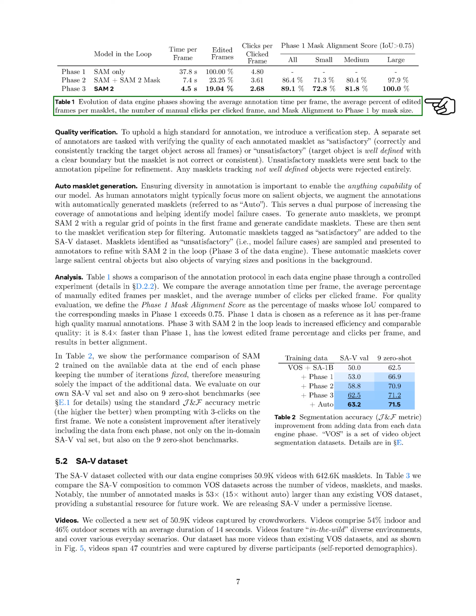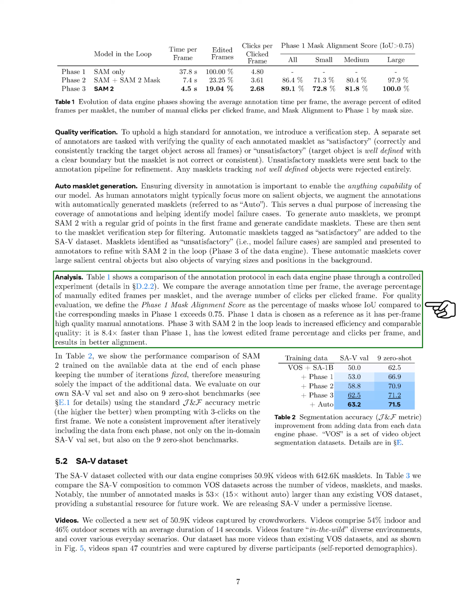For quality evaluation, we define the Phase 1 mask alignment score as the percentage of masks whose intersection over union, IOU, with the corresponding masks in Phase 1 exceeds a certain threshold. We use Phase 1 data as a reference because it has high-quality manual annotations for each frame. We find that Phase 3, which incorporates SAM2, is significantly more efficient and maintains comparable quality. It is over 8 times faster than Phase 1, has the lowest percentage of edited frames and clicks per frame, and results in better alignment.